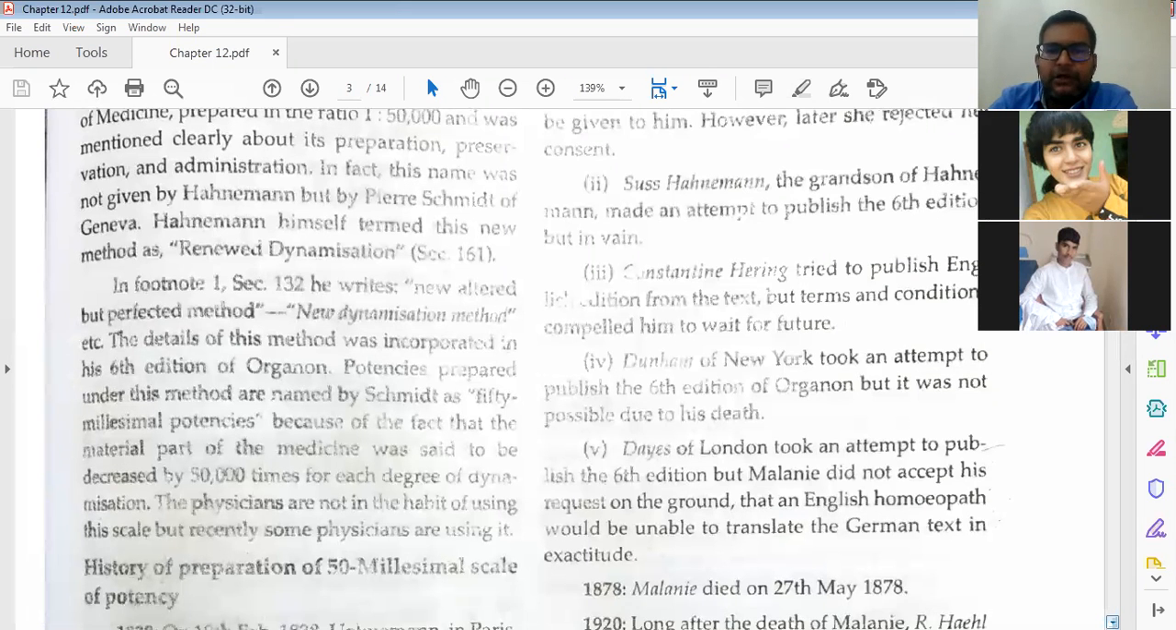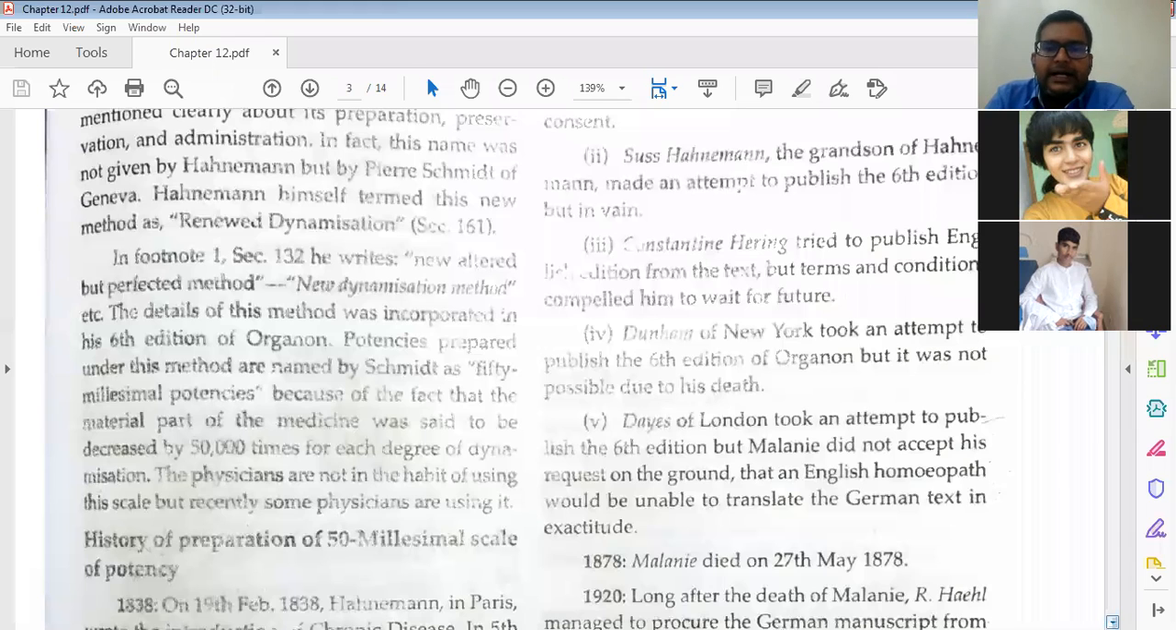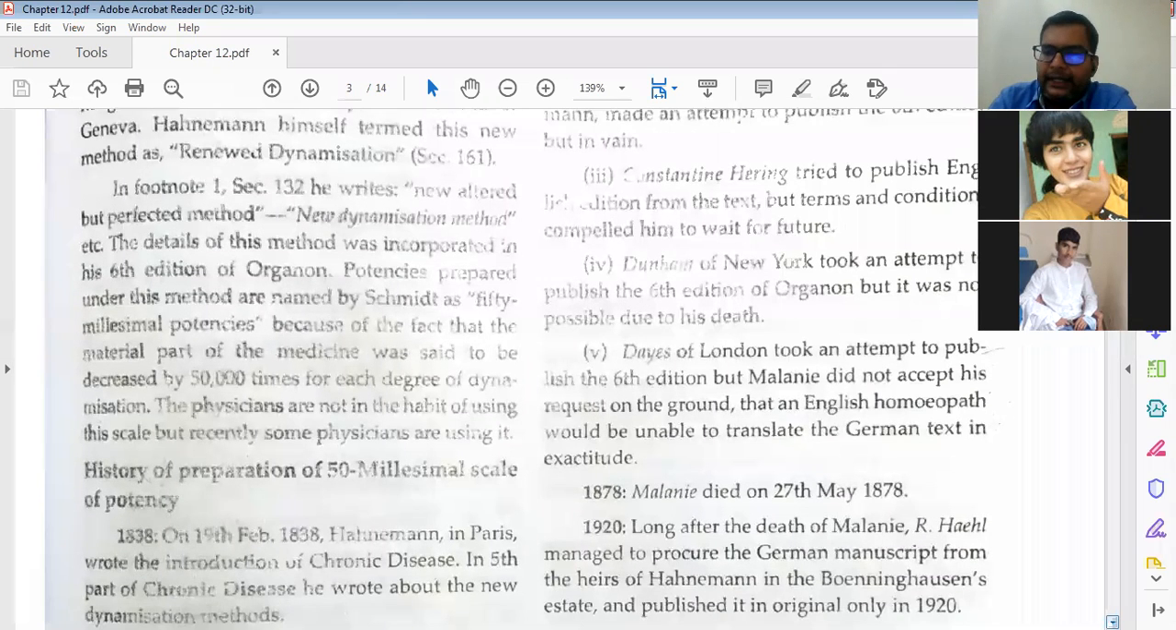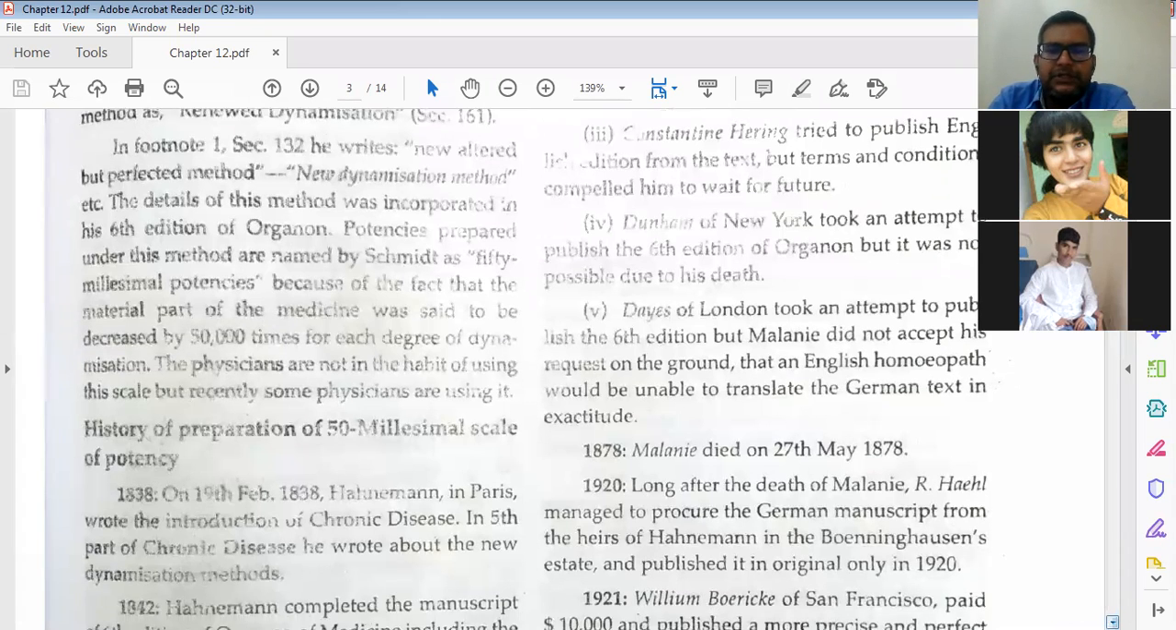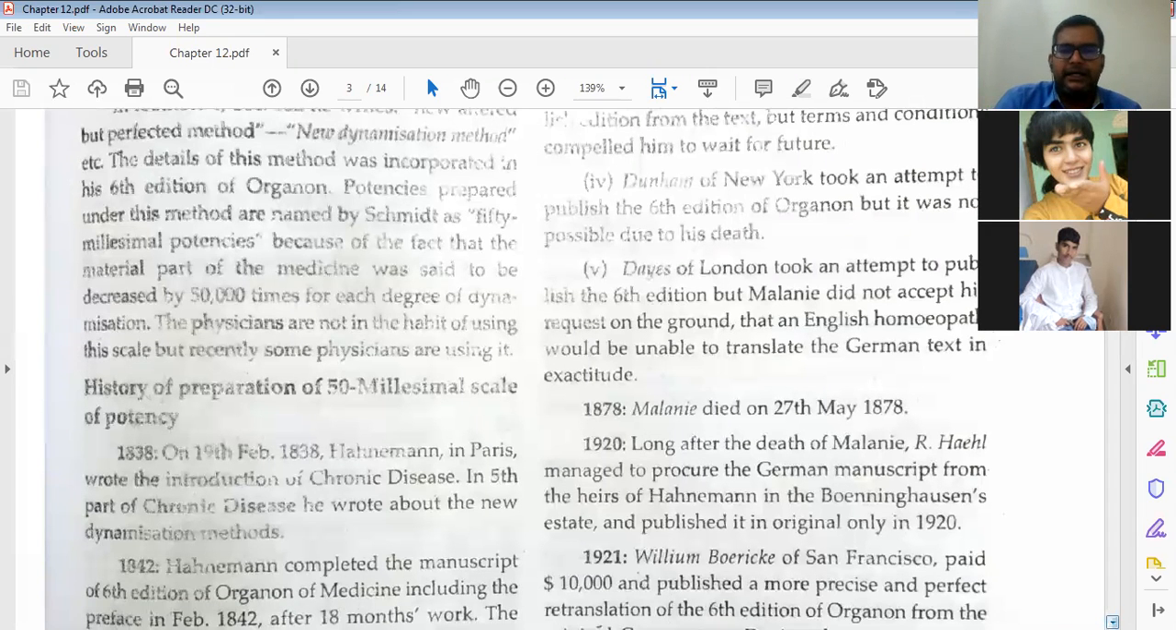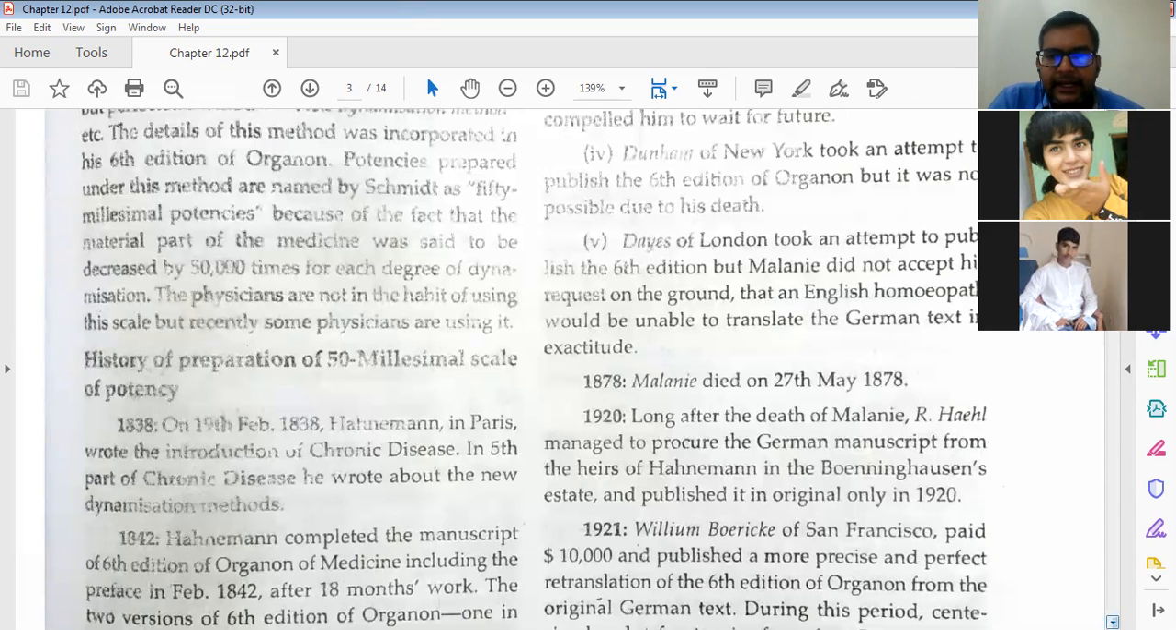Then Dunham of New York is also one of the homeopaths. You will study about him in Organon also. He attempted to publish the 6th edition of Organon, but it was again not possible, due to his death. Then Dudgeon of London made an attempt to publish the 6th edition, but Melanie did not accept the request on the ground that an English homeopath would be unable to translate the German text accurately. Some translation issue was there, so again she did not give it. Again, it was a big problem. Then another person took an attempt to publish the 6th edition, but Melanie did not accept the request.